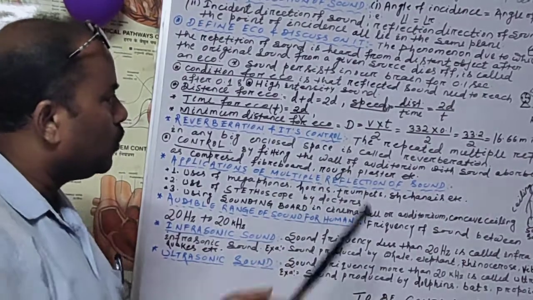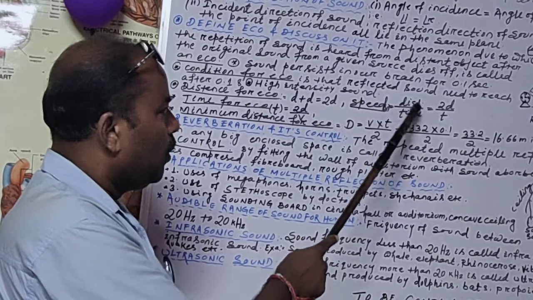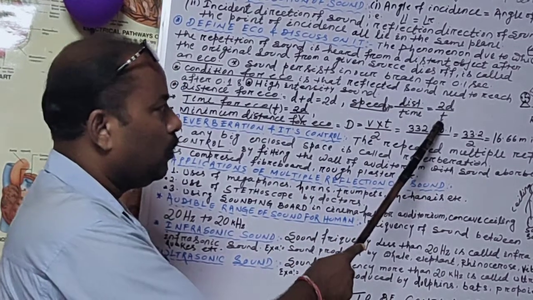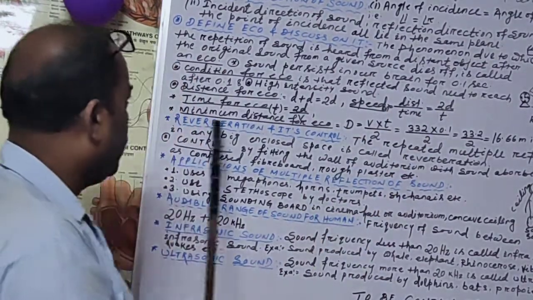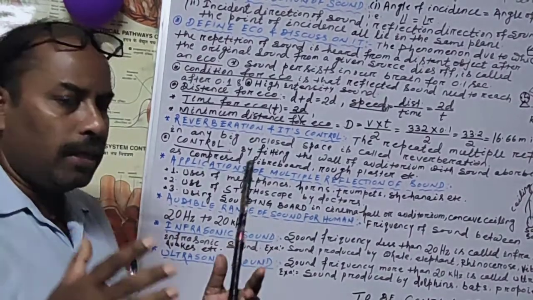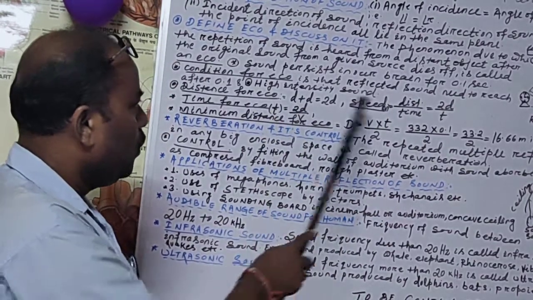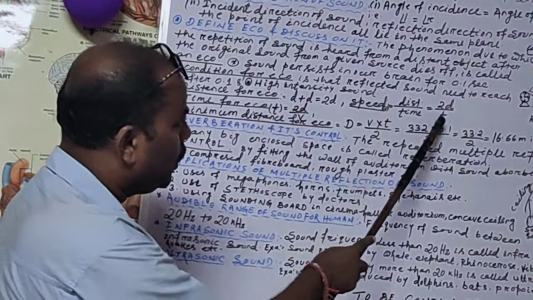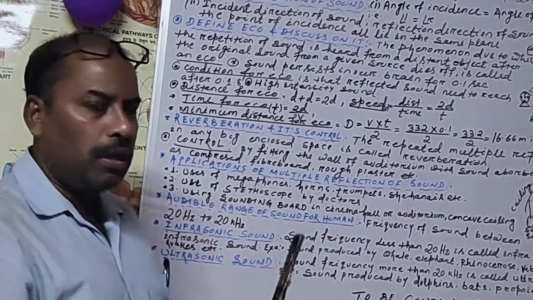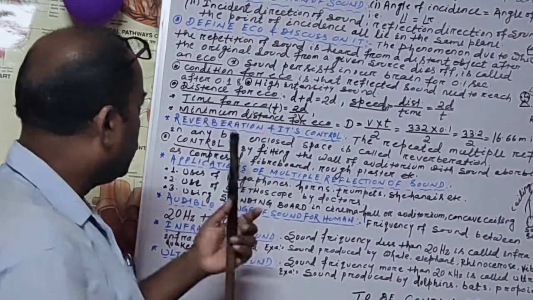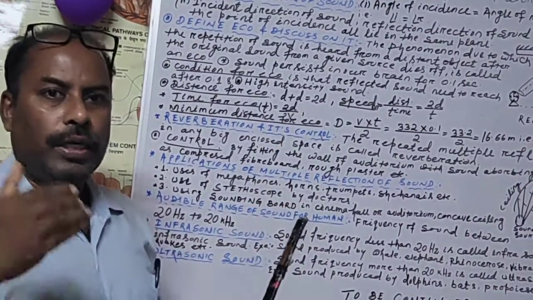Then from here we know speed is equal to distance by time. Speed we can take as v. So v is equal to distance by time, where the distance is 2d and the time is t. So the velocity of the sound is 2d by t. And the time it takes, we can find out by cross multiplication: t is equal to 2d by v. When t goes there, v comes here. So the time taken is equal to 2d by v. When we know the distance and the velocity or speed of the sound, then we can find out the time taken for the echo.